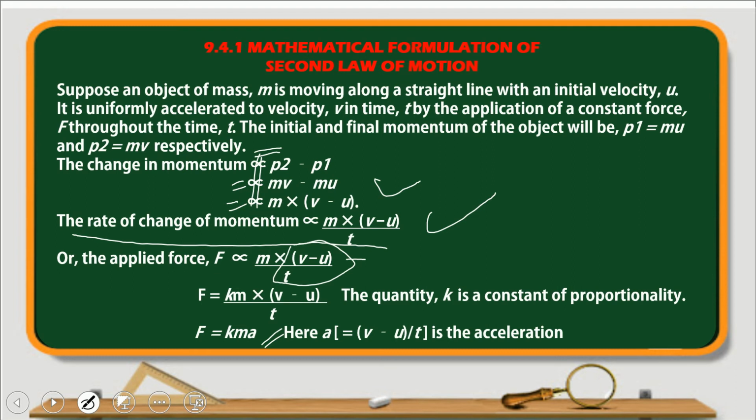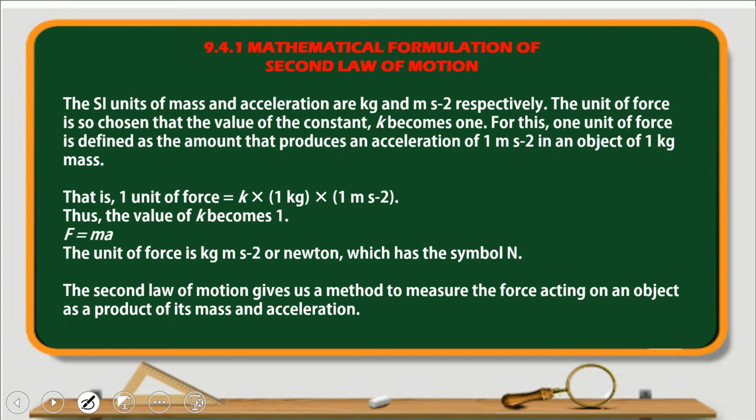Then we will go to the SI unit of mass and acceleration. What are they? They are kilogram and meter per second square respectively. So the unit of force is so chosen that the value of K becomes 1. Here F is equal to Kma.